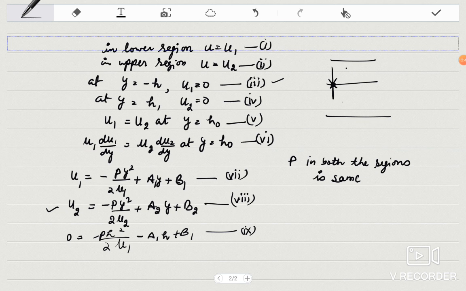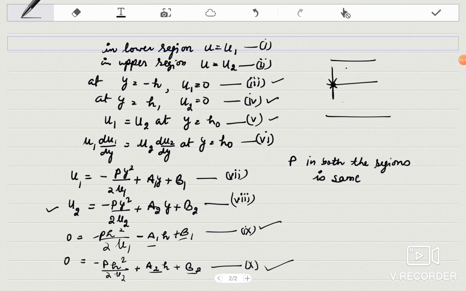Now from this and this boundary condition, u2 is 0: minus p h square upon twice mu2 plus a2 h plus b2. So this is an equation in terms of a1 and b1, and this is an equation in terms of unknowns a2 and b2.